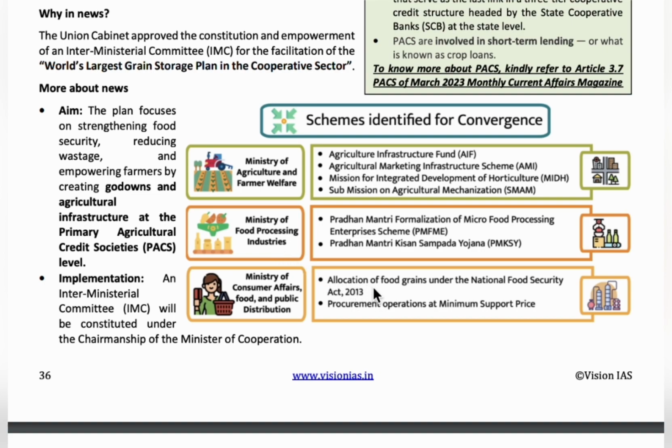And next is allocation of food grains under the National Food Security Act 2013 and procurement operations at MSP, minimum support price. These both come under the Ministry of Consumer Affairs, Food and Public Distribution. So all these are the important schemes to remember in the food processing sector.